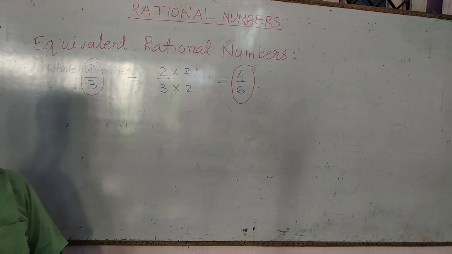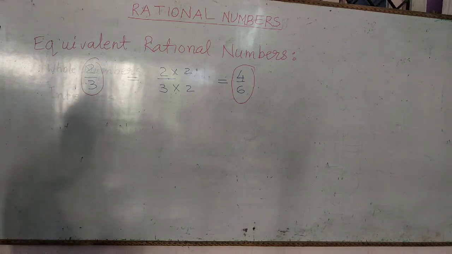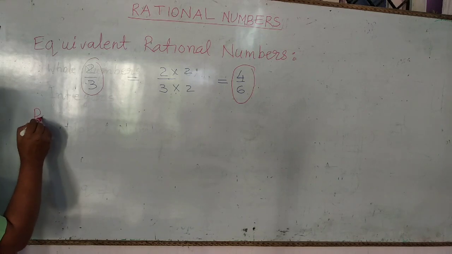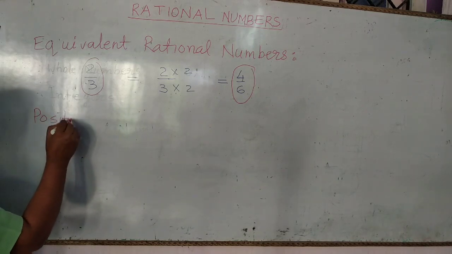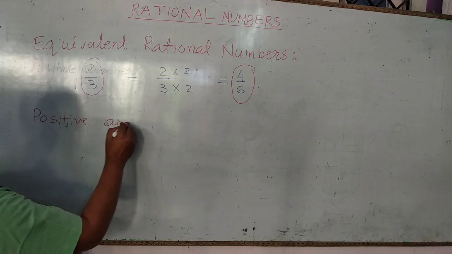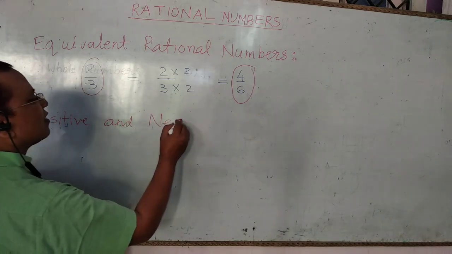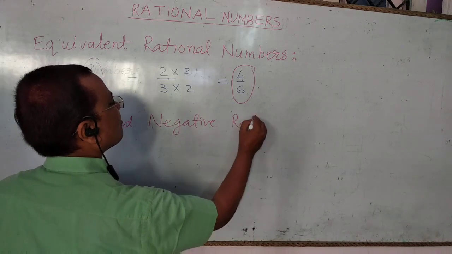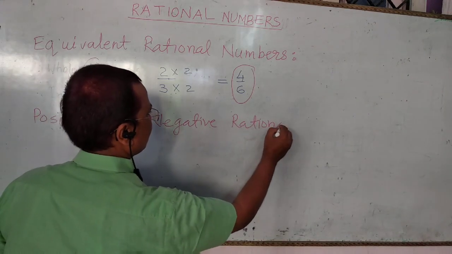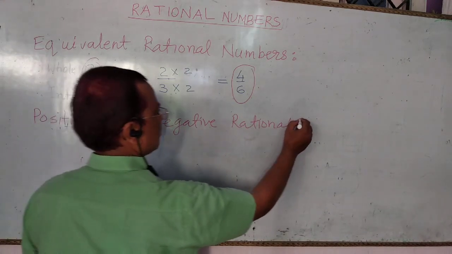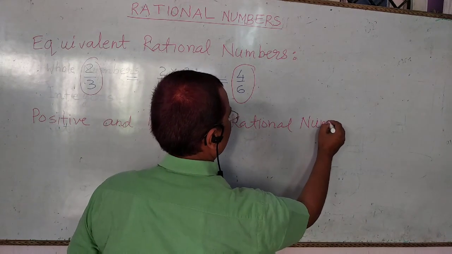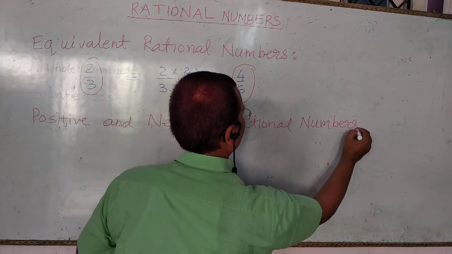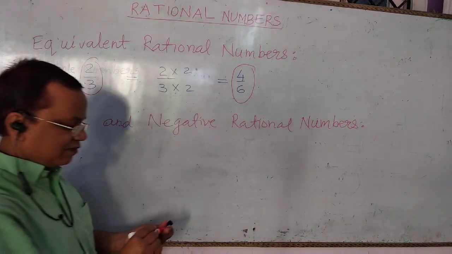Now come to positive and negative rational numbers.